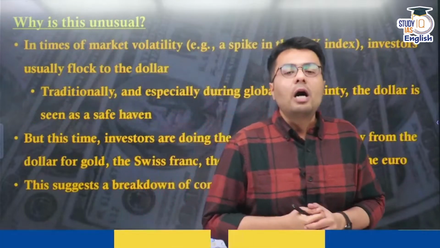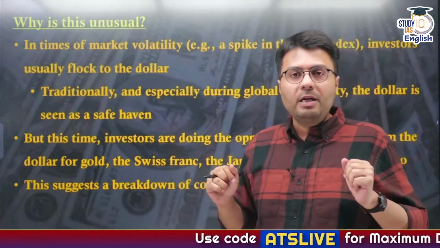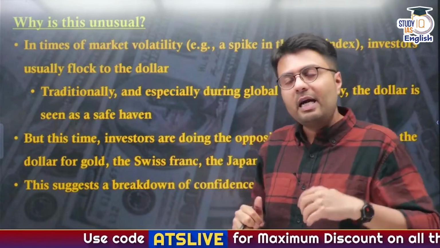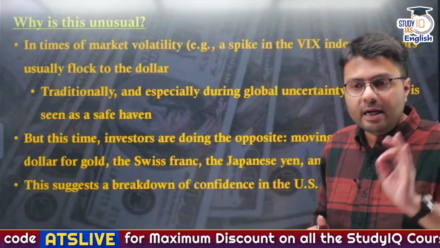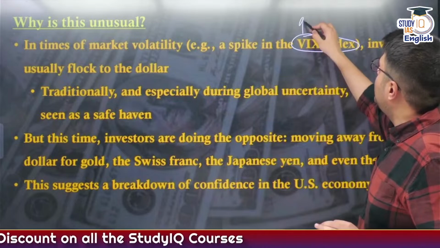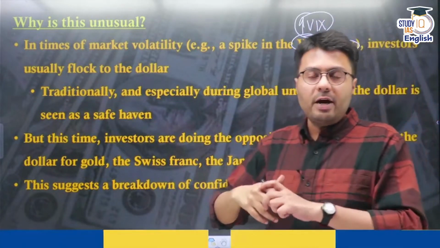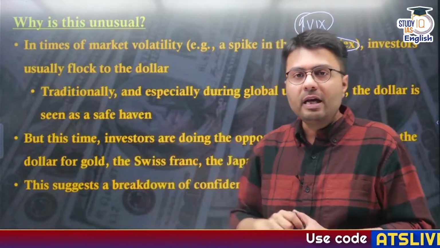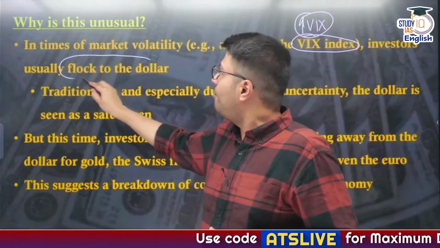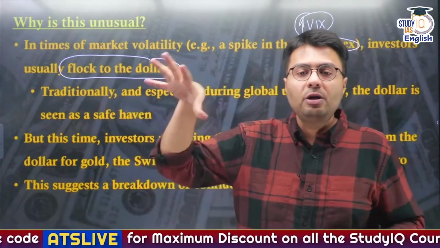Now, why is this unusual? Usually, what is the mindset of global investors? Whenever there is global market volatility, which is highlighted by an increase in the VIX index, so an increase in VIX means an increase in volatility, what do investors try to do? They try to protect their investment, and to protect it, they flock to the most stable currency in the world economy, that is the US dollar.